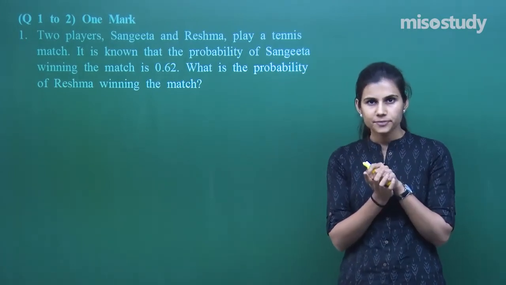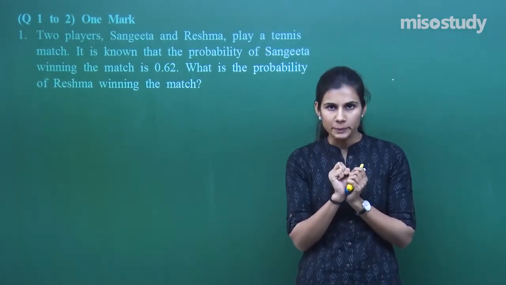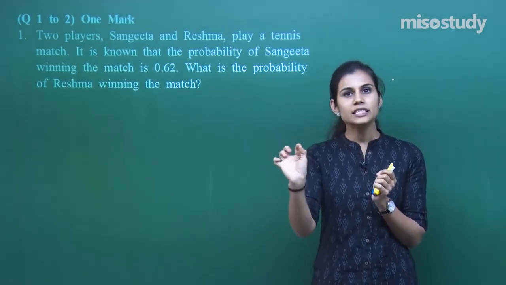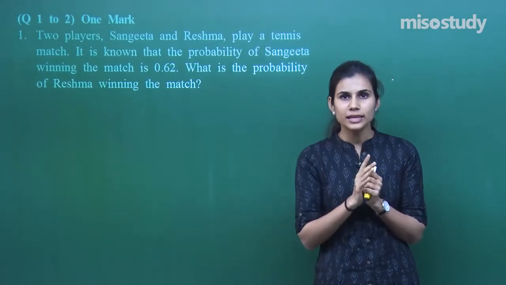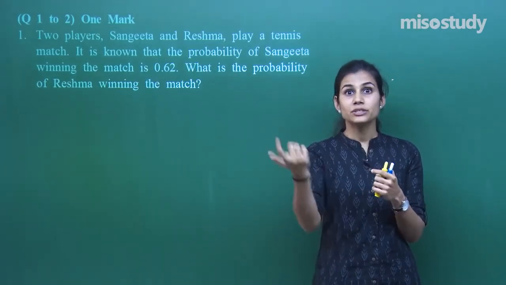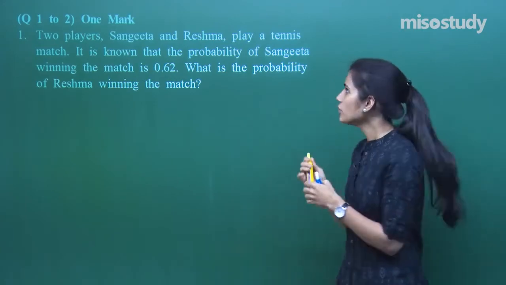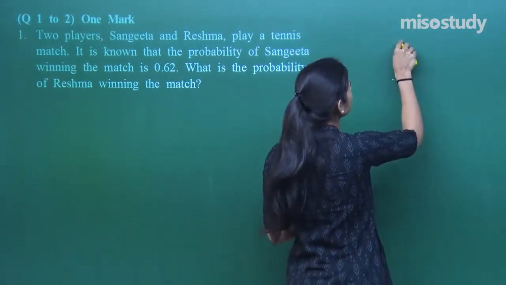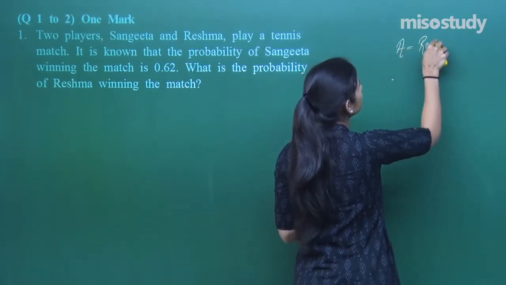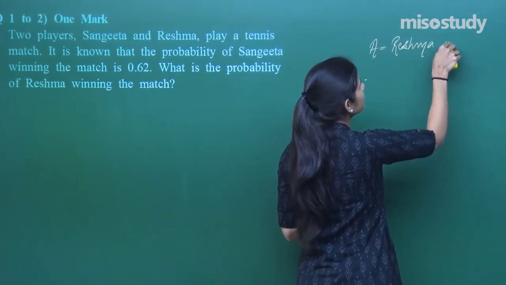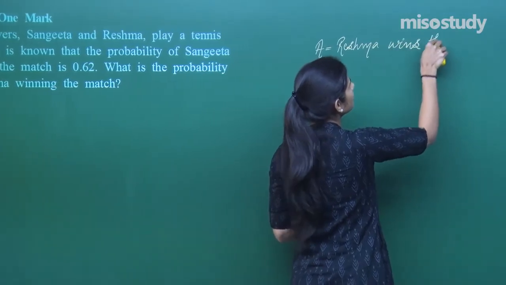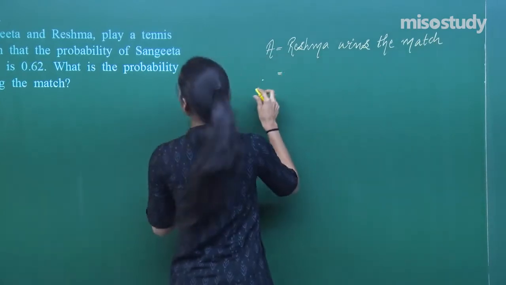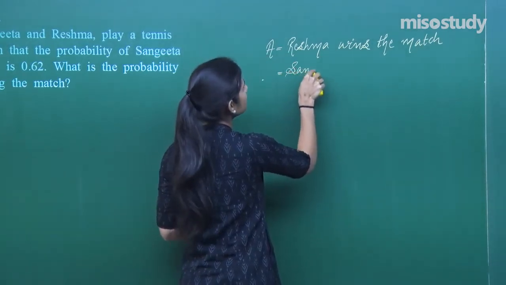Now see, if there is one match being played by two people, either of them can win, right? If Sangeeta is winning in that match, then Reshma will have to lose in that match. Or if Reshma is winning in a match, then Sangeeta will have to lose in that match. So if I want to find out the probability of Reshma winning the match, let me say A is the event, Reshma wins the match, then can't I say that this is the same event when Sangeeta loses the match?